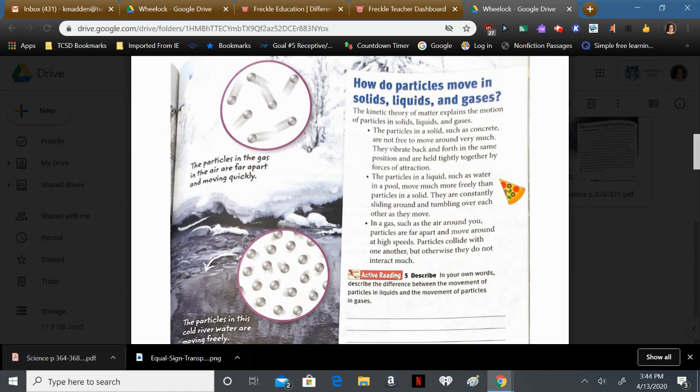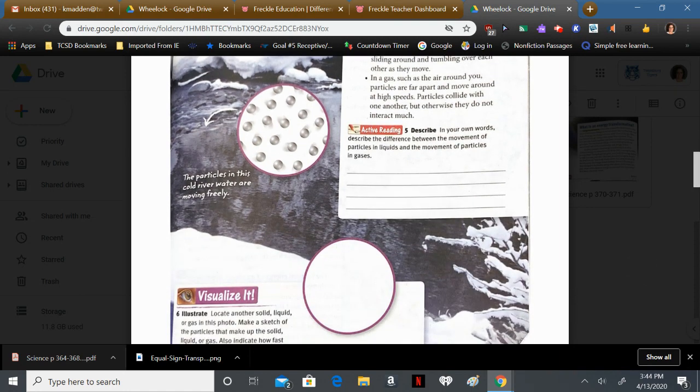The particles in a liquid, such as water in a pool, move much more freely than particles in a solid. They are constantly sliding around and tumbling over each other as they move. In a gas, such as the air around you, particles are far apart and move around at high speeds. Particles collide with one another, but otherwise they do not interact much.